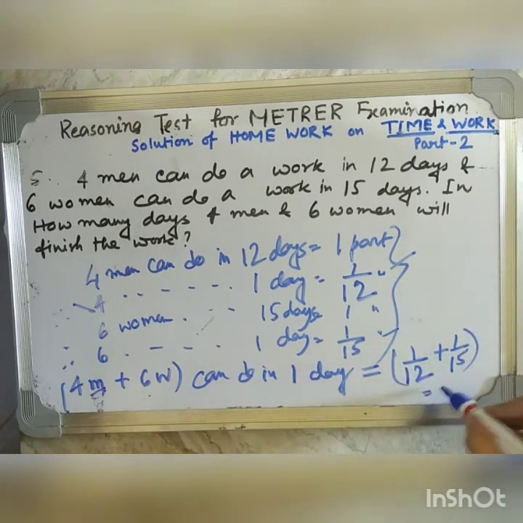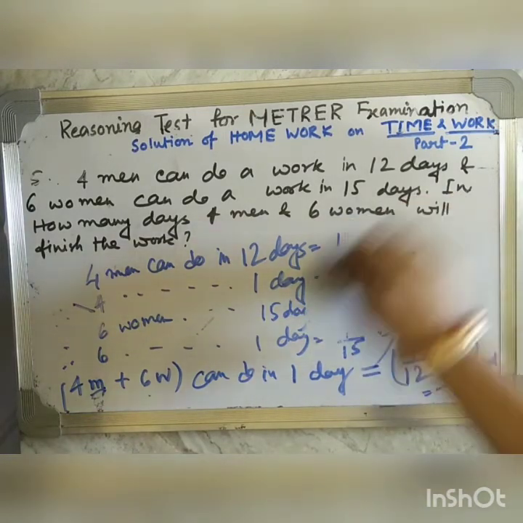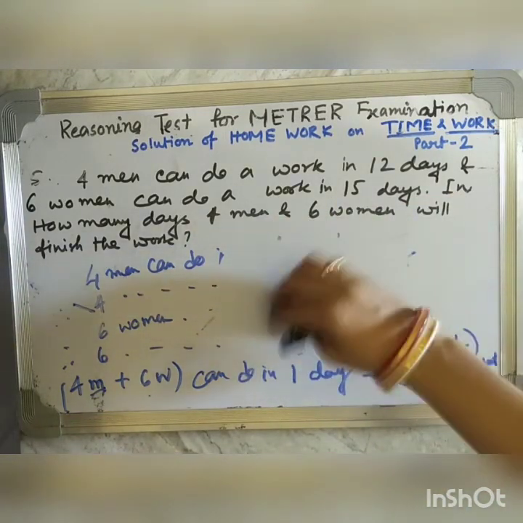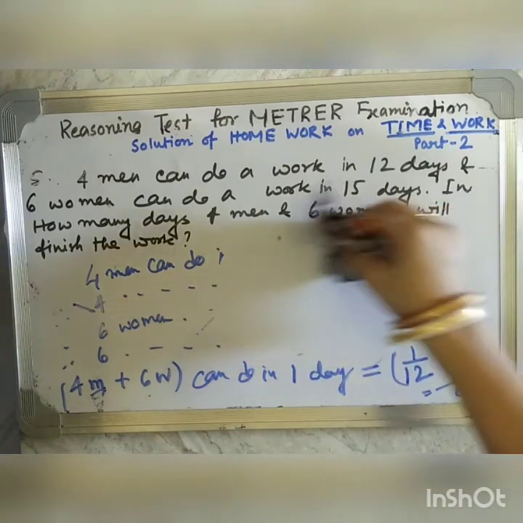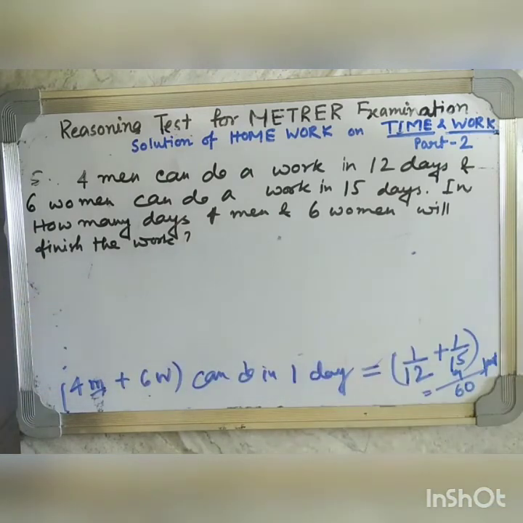Okay. So 9 by 60 part. Okay. So if 4 men and 6 women are doing together the work, they will do in 1 day 9 by 60 part. And now this is the very easy part which you have to find, that the whole work will be done by 4 men and 6 women in how many days.